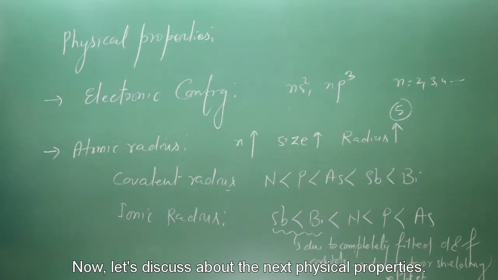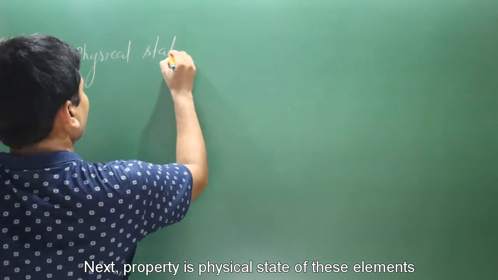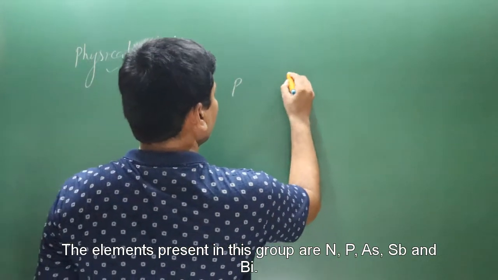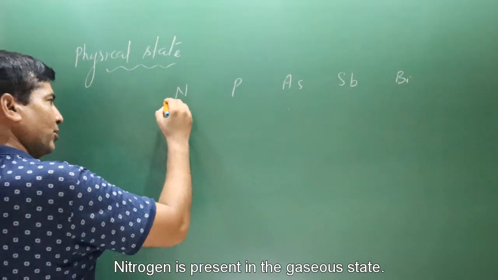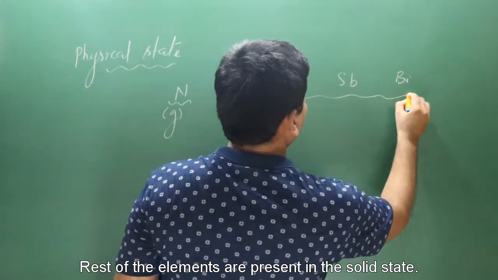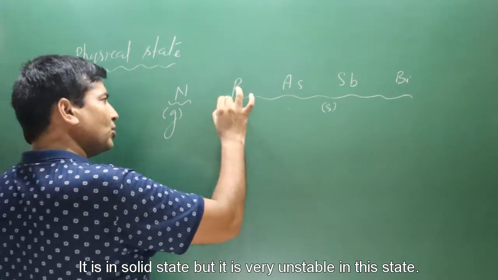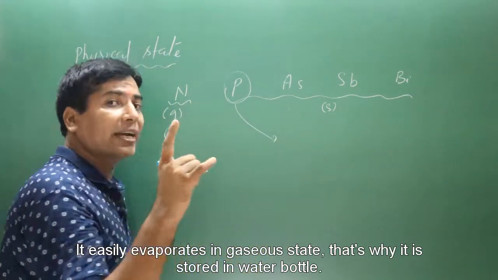Now let's discuss the next physical property, the physical state of these elements. The elements present in this group are nitrogen, phosphorus, arsenic, antimony, and bismuth. Nitrogen is present in the gaseous state, and the rest of the elements are present in the solid state. But in case of phosphorus, you need to be careful. It is in the solid state, but it is very unstable. It easily evaporates into the gaseous state.